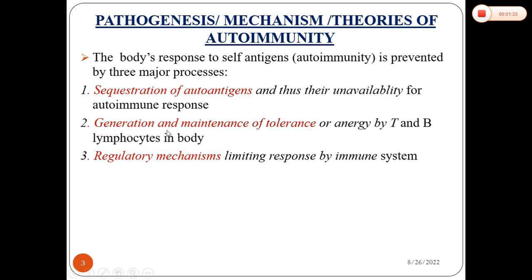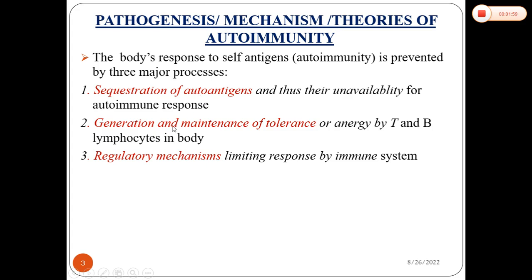These are the three important mechanisms. One is that sequestration of autoantigens is disrupted. Whenever there is complexation or sequestration of autoantigens, they will be complexed and removed from the body. But if there is any problem in this complexation, that will result in autoimmune reactions.